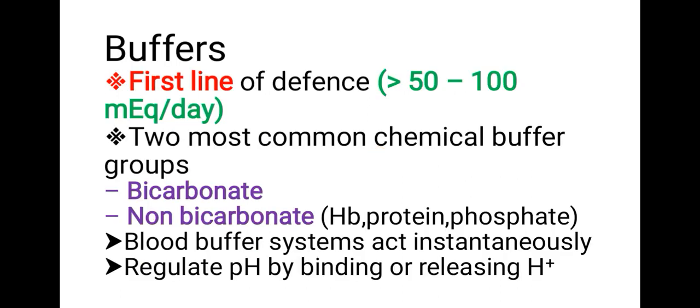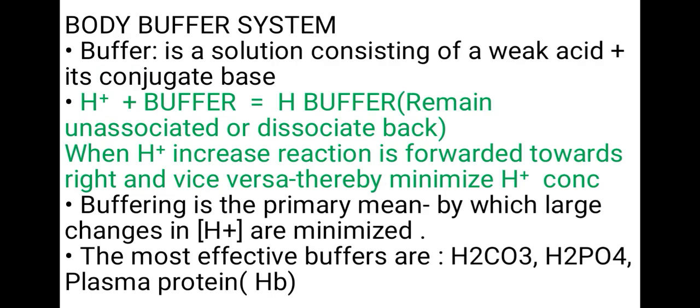Buffers are the first line of defense, handling greater than 50 to 100 mEq per day. The two most common chemical buffer groups are bicarbonate and non-bicarbonate. Non-bicarbonate includes hemoglobin, protein, and phosphate. The blood buffer system acts instantaneously, regulating pH by binding or releasing H+.